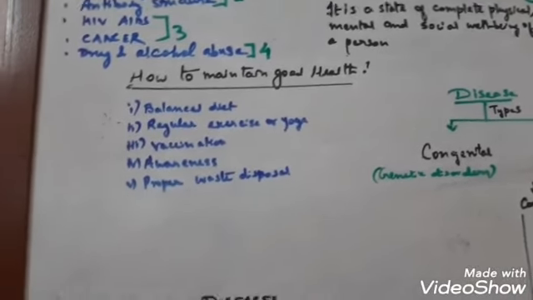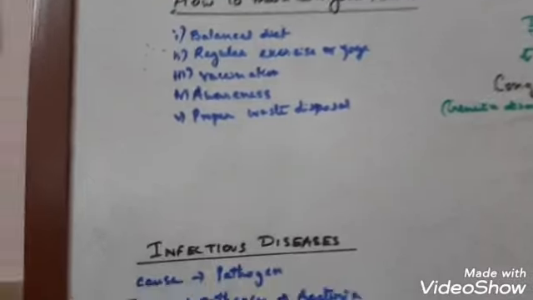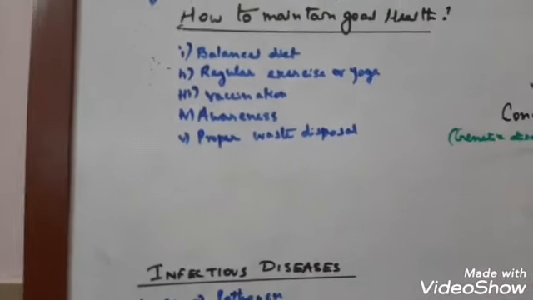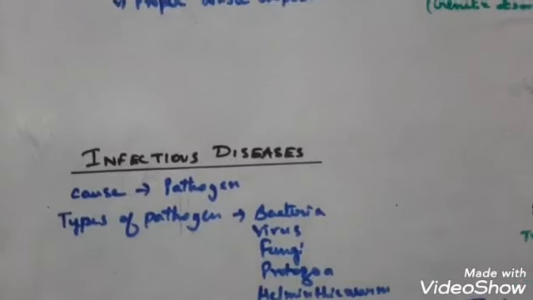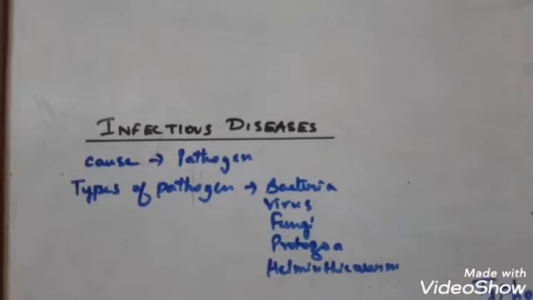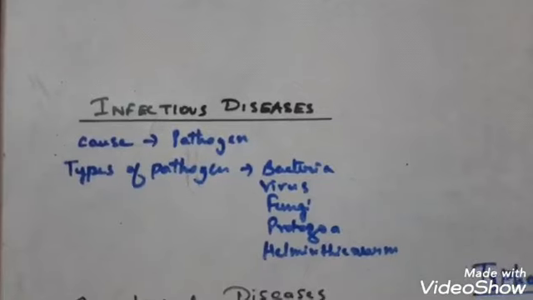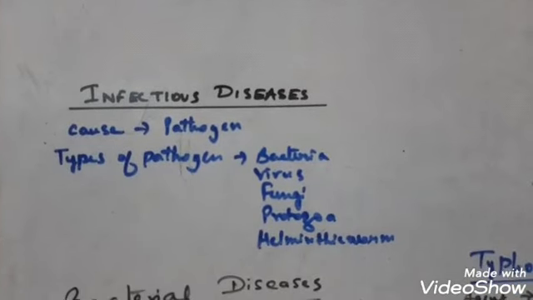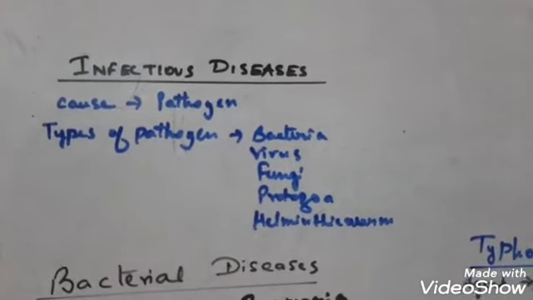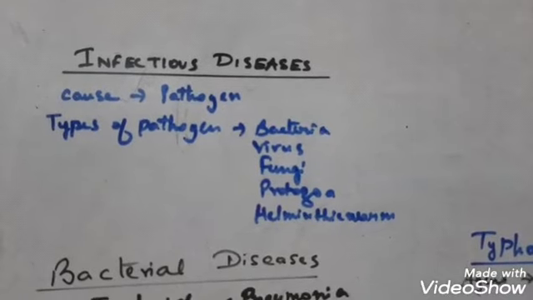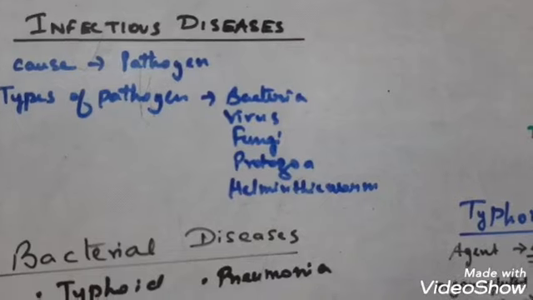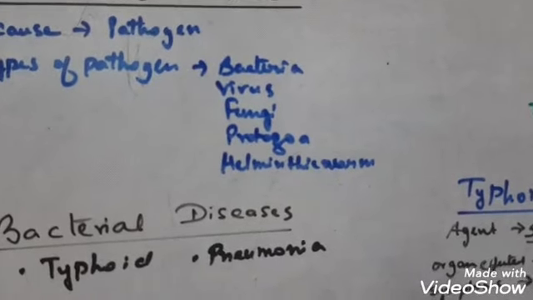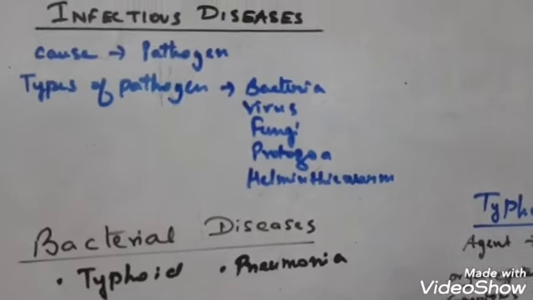The next topic is infectious agents. Just now I told you about the various types of communicable diseases. Infectious agents are the causative agents of a communicable disease, so an infectious agent is a pathogen. A pathogen may be a microscopic organism: a bacterium, a virus, a fungus, a protozoan, or a multicellular helminthic worm.